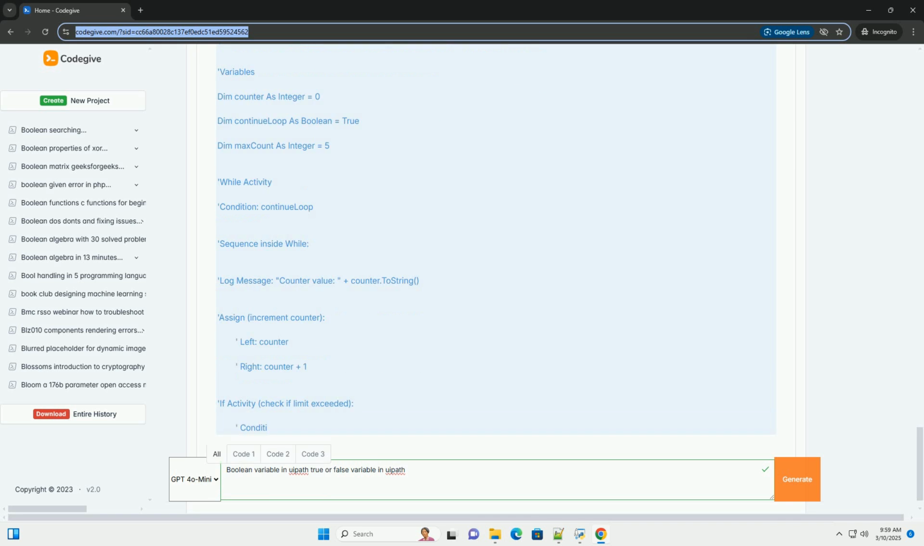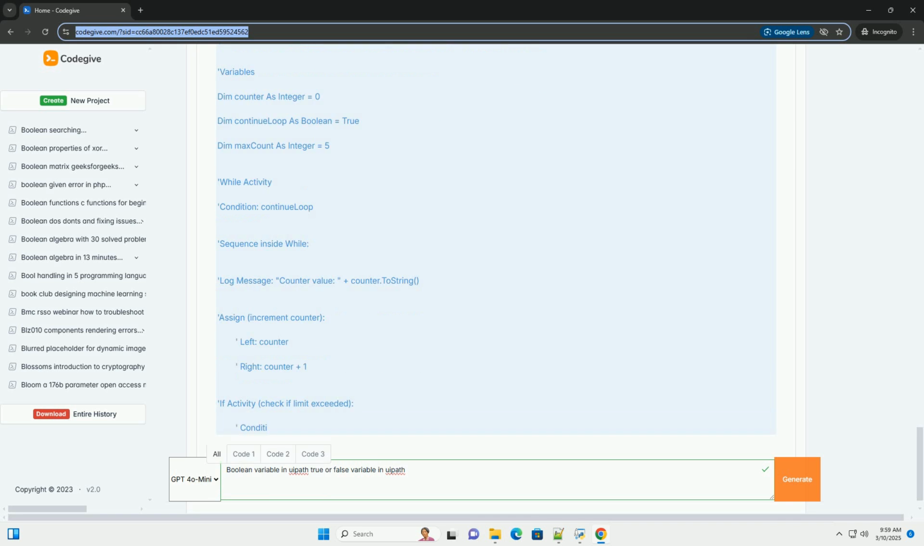Logical operators. And: both operands must be true for the result to be true. Example: age > 18 and hasLicense = true. Or: at least one operand must be true for the result to be true. Example: isWeekend = true or isHoliday = true. Not: inverts the value of the operand. Not true is false, and not false is true. Example: not isFileLocked = true.